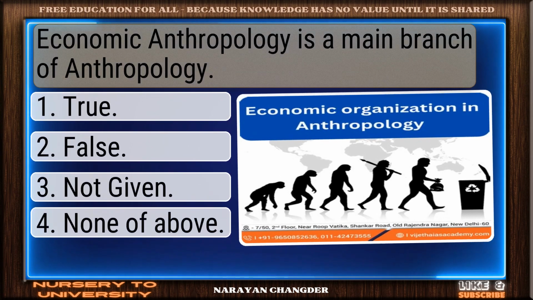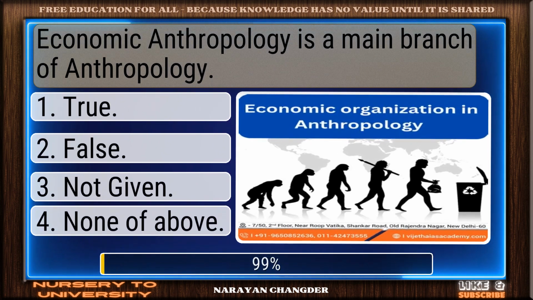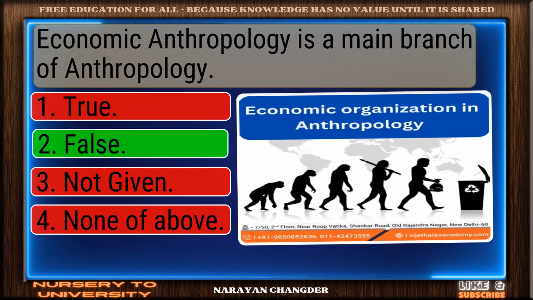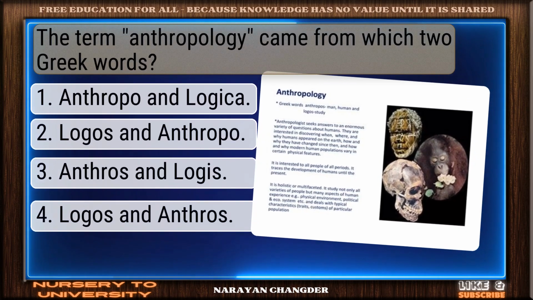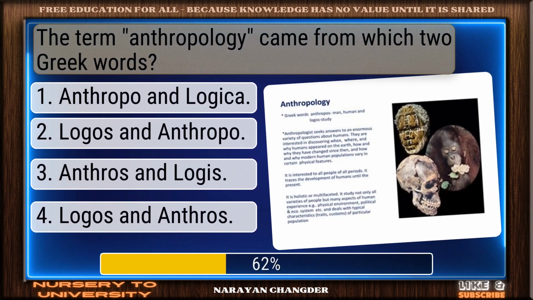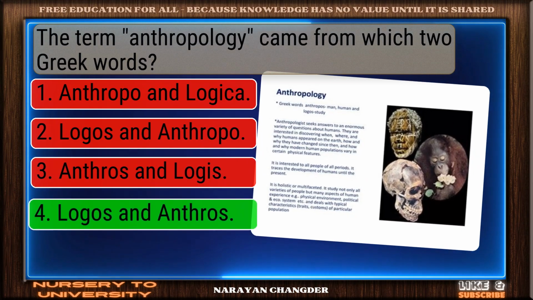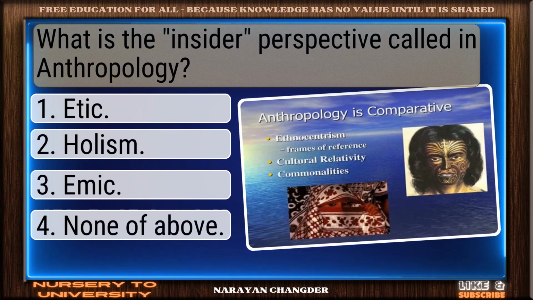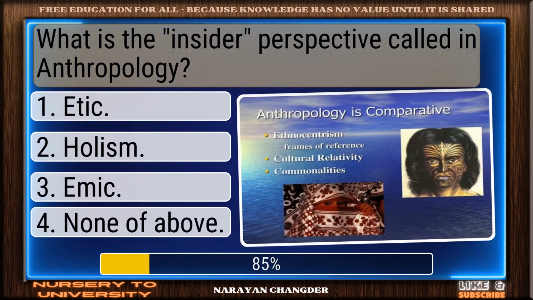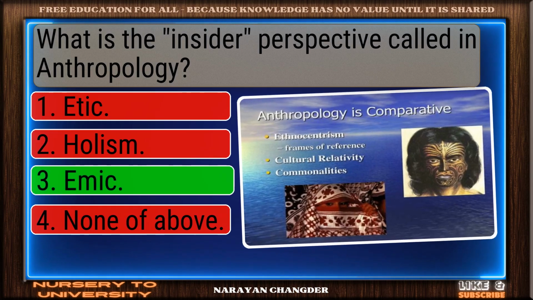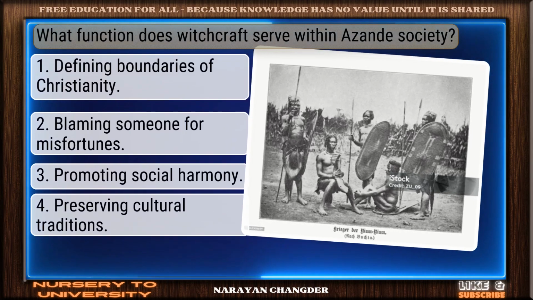Economic anthropology is a main branch of anthropology. Solid response. False is a valid choice. The term anthropology came from which 2 Greek words? Good job. Logos and anthros works well here. What is the insider perspective called in anthropology? Great thinking. Emic is the right choice. What function does witchcraft serve within a Zande society?